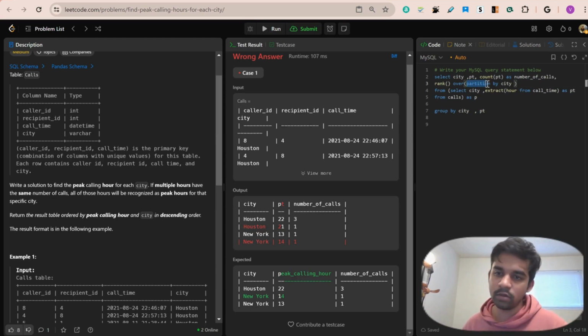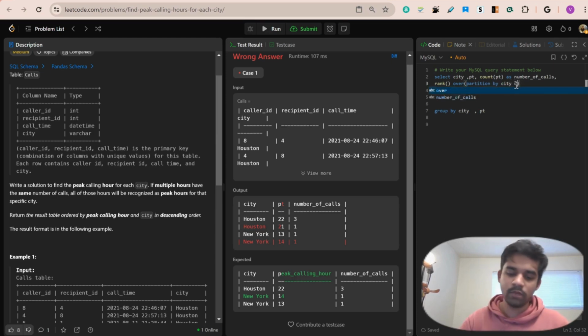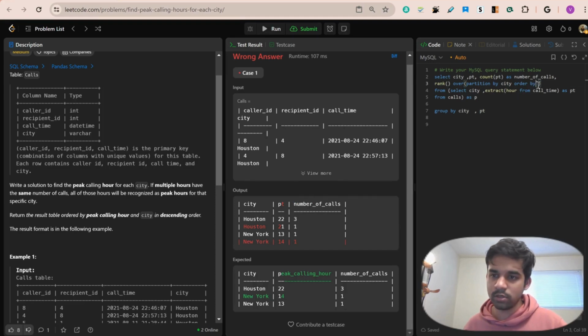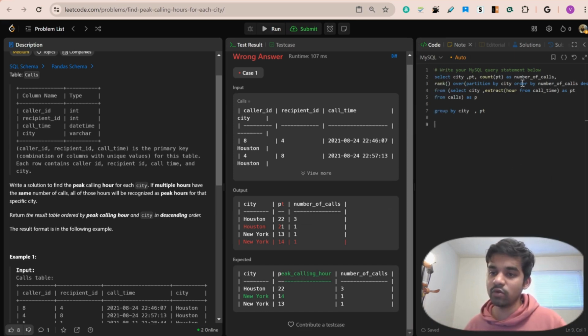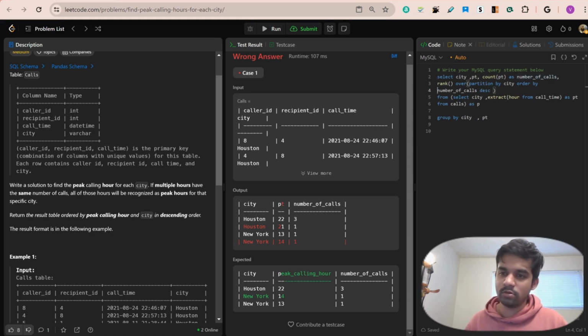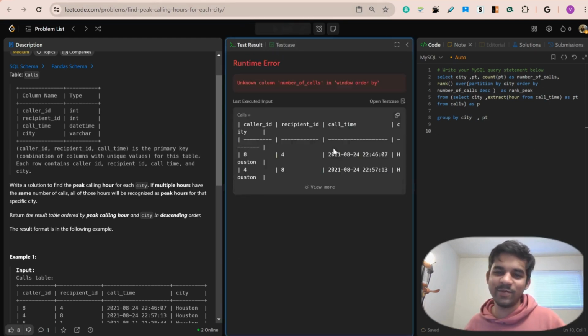So we have done the partition by, and the next step is order by, because we are ordering it by number of calls. Just ensure to use descending, because by default it thinks that we are ordering it from the smallest to the largest number of calls. And just give it a good name as rank peak. Once again, very bad at naming stuff.